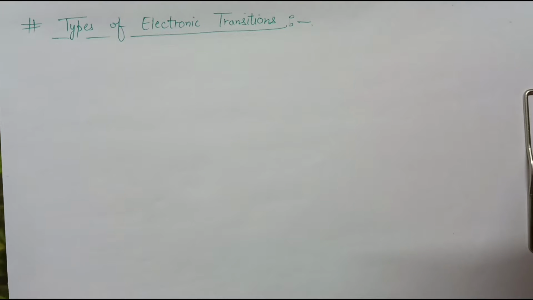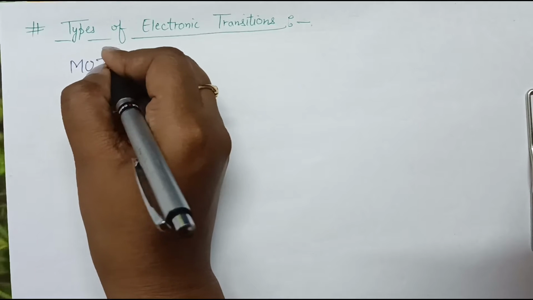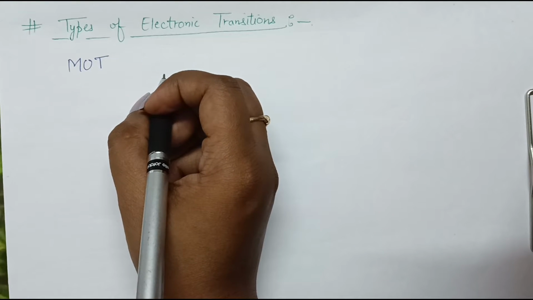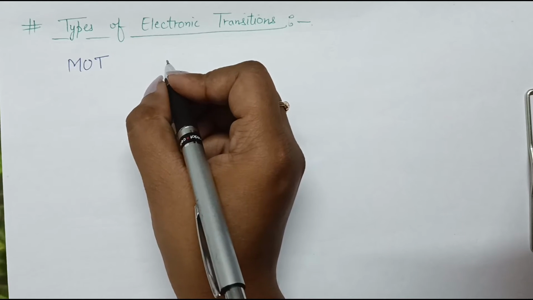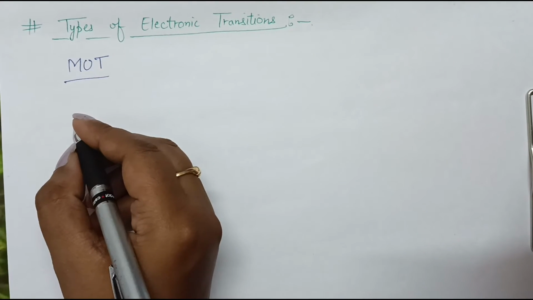So today we are going to discuss the types of electronic transitions. If we talk about the molecular orbital theory, then according to molecular orbital theory, when molecules absorb energy, they get excited to anti-bonding orbital from bonding or non-bonding orbitals. So what does it mean?